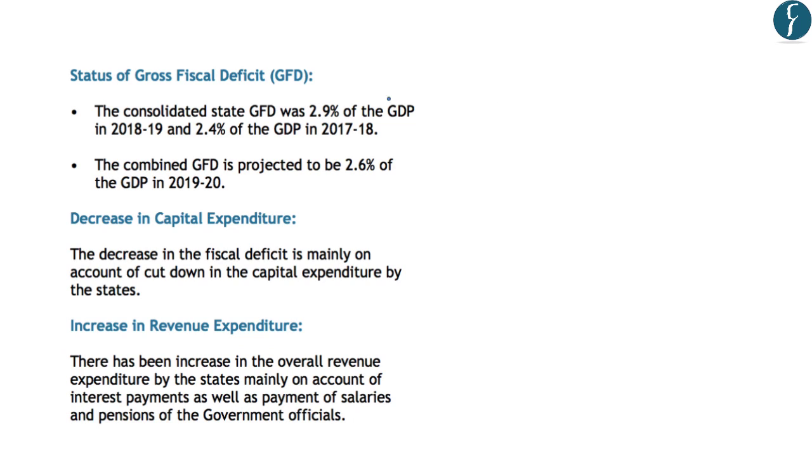Now first, in this regard, it highlights the status of gross fiscal deficit targets. Now the FRBM Act, or the Fiscal Responsibility and Budget Management Act, has provided the target of 3% of GDP as the target for fiscal deficit.